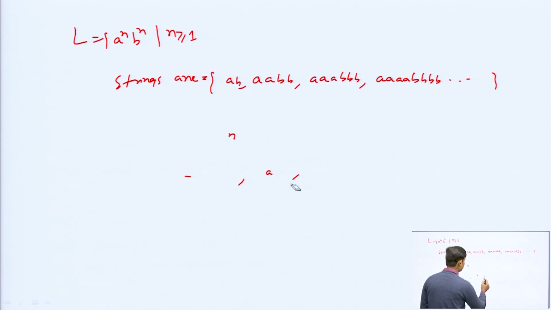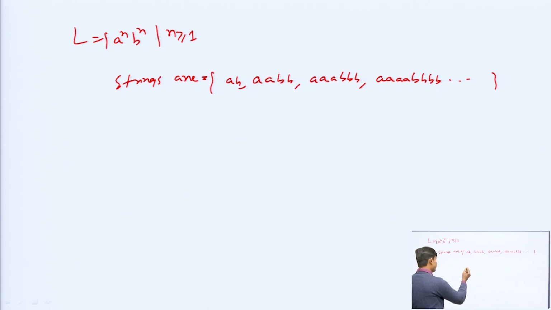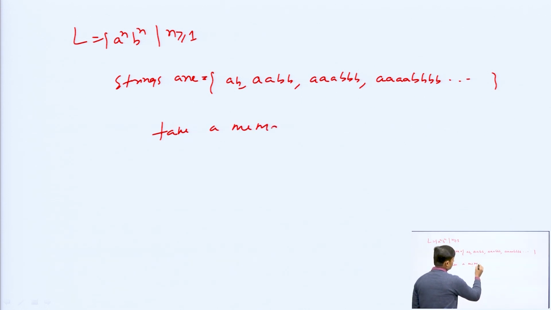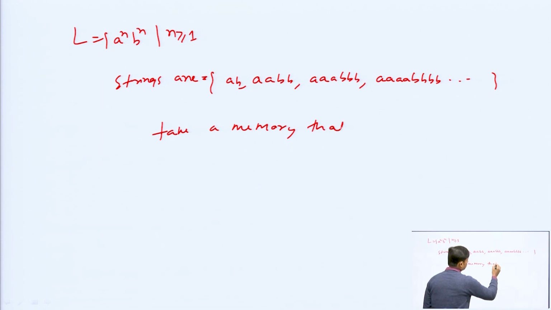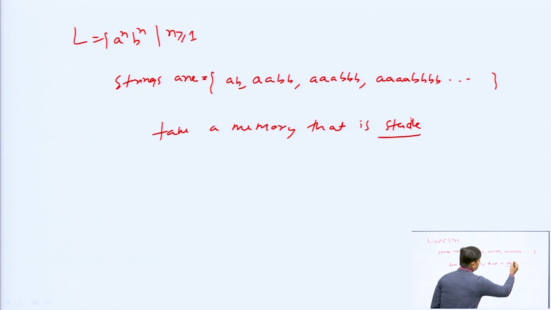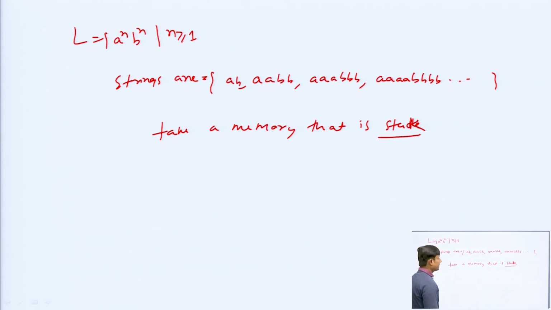where we use the stack memory. You have to use the stack memory to design the PDA. So here, suppose the string aabb is there.